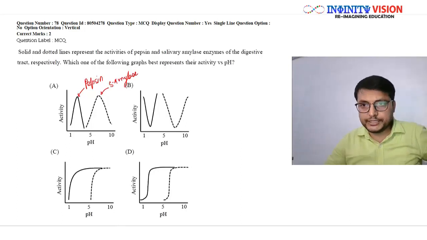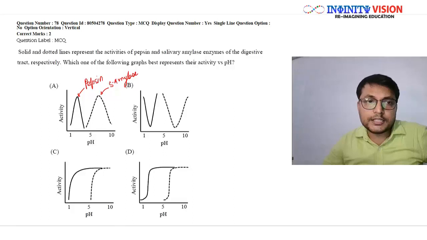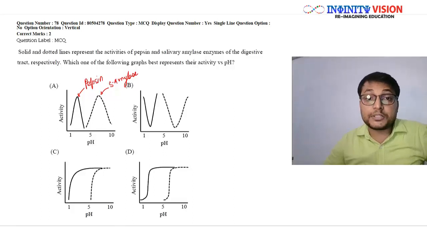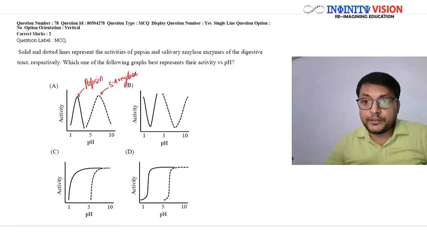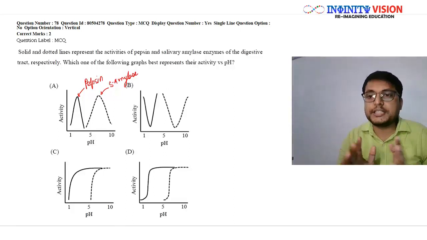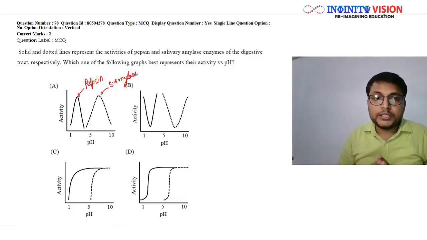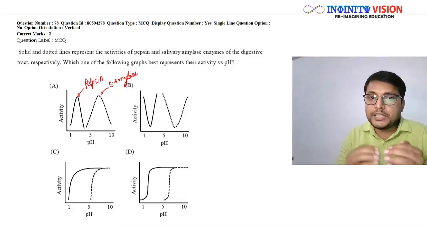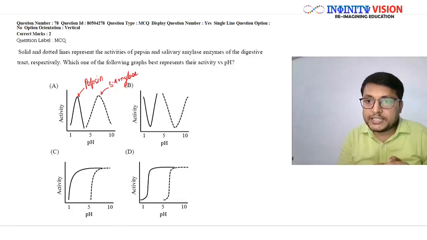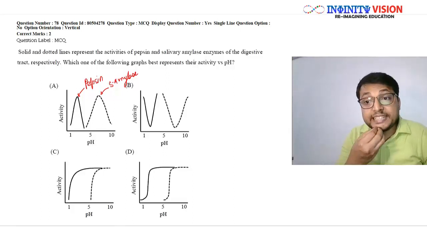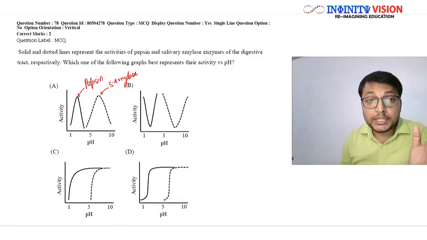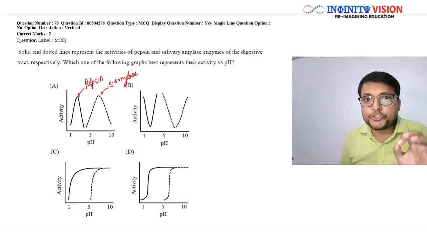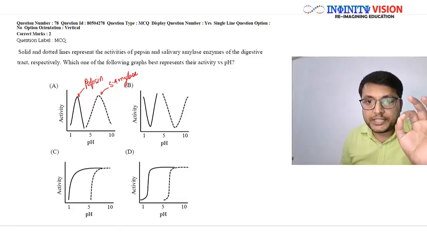Next line says, which one of the following graphs best represents their activity versus pH? So this question is asking you to pick the correct graph for the activity of these two enzymes versus pH. Now before attempting this question, let me give you some required information.